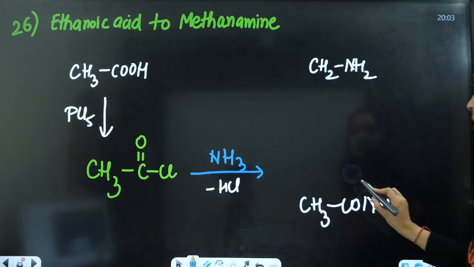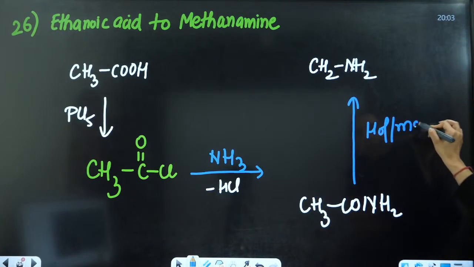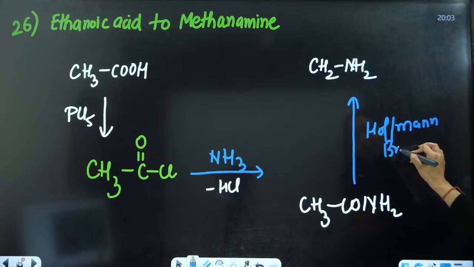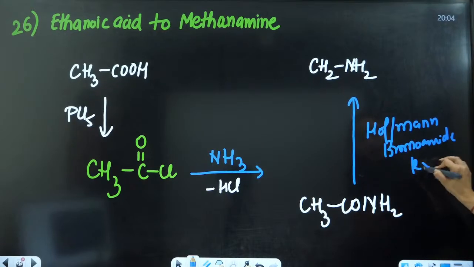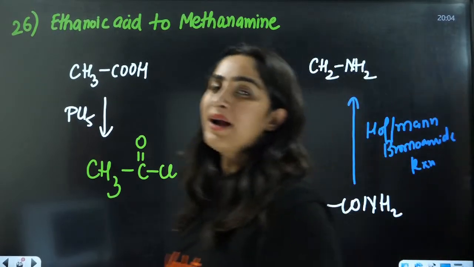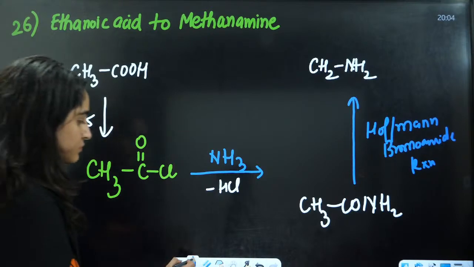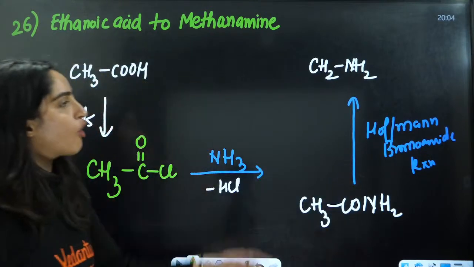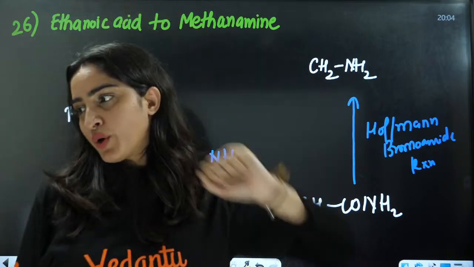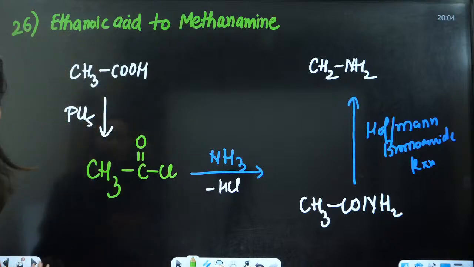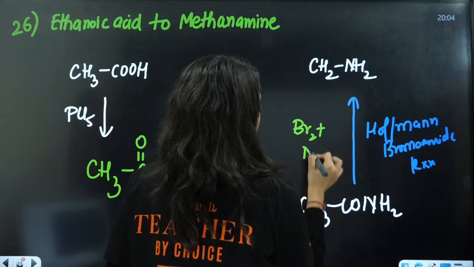Then doing the Hofmann bromamide reaction here, you will get the primary amine. Just 5 more minutes in the session.